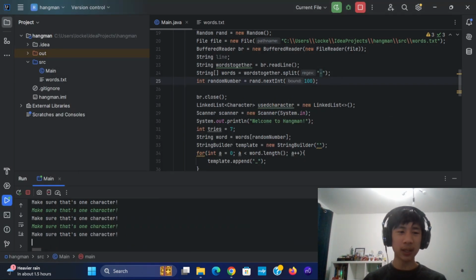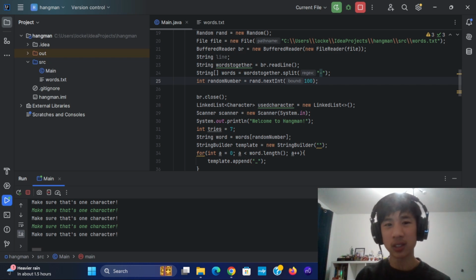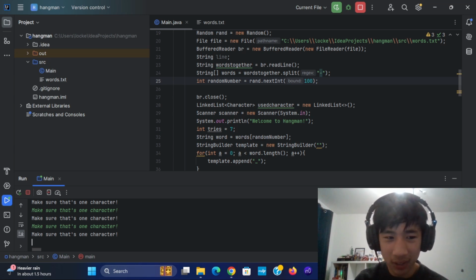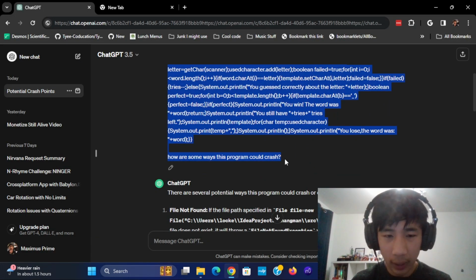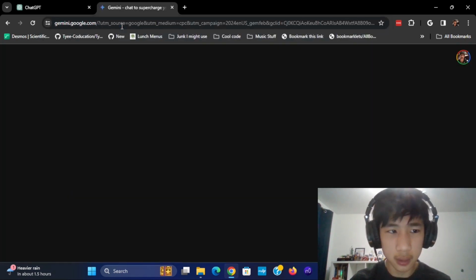But the thing about this error is that it doesn't make any sense. Even though you could have a buffer overflow or whatever you call it, it's a hangman game. Therefore, it really does not matter too much, so I'm just going to ignore that bug. Anyways, I'm using the same prompt for Gemini, to see if it can come up with anything.